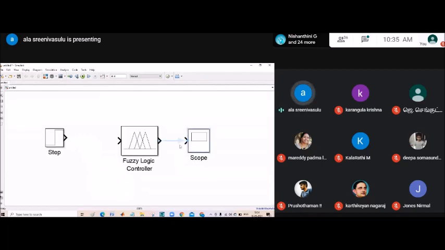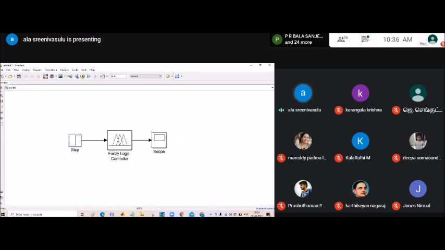You can connect here. This one, connect here. Double click this fuzzy logic controller.